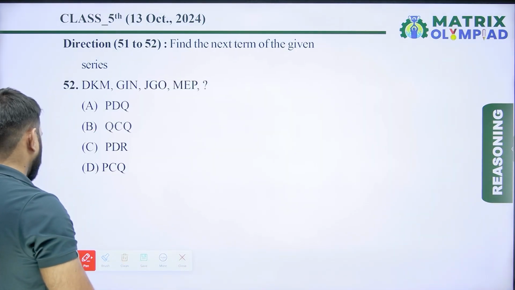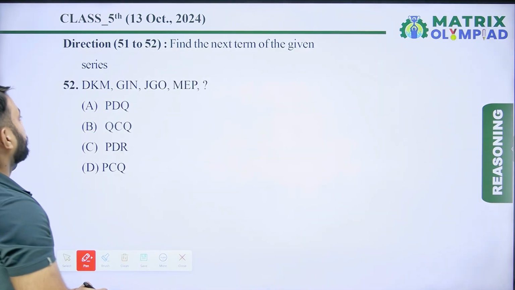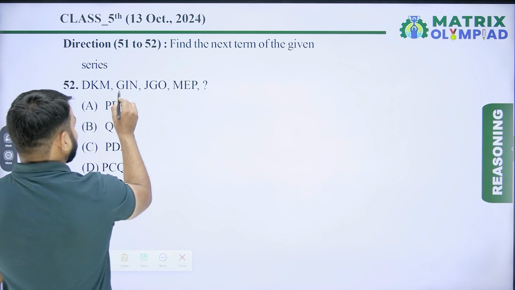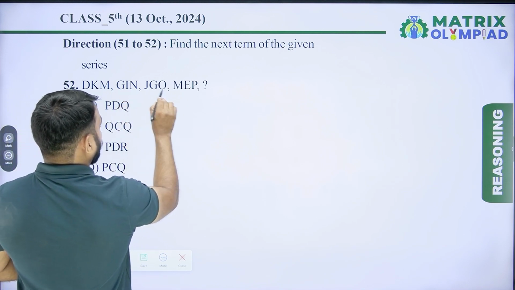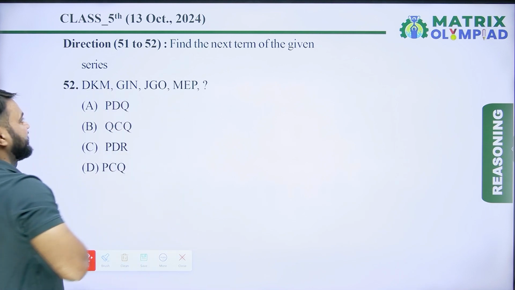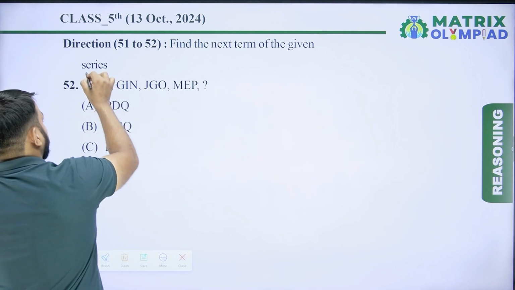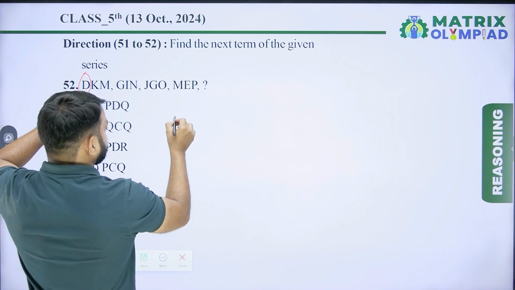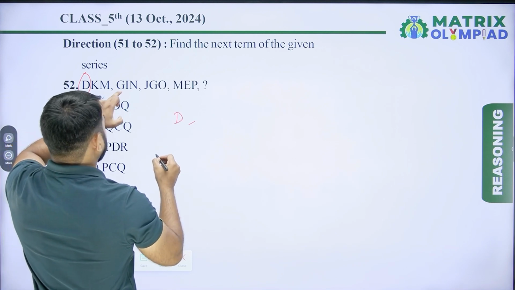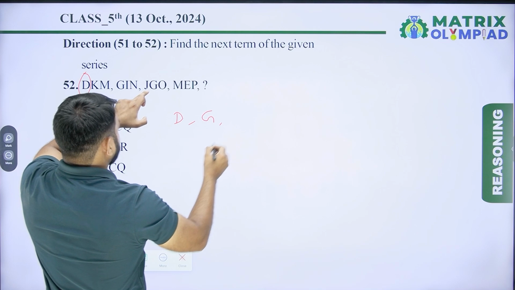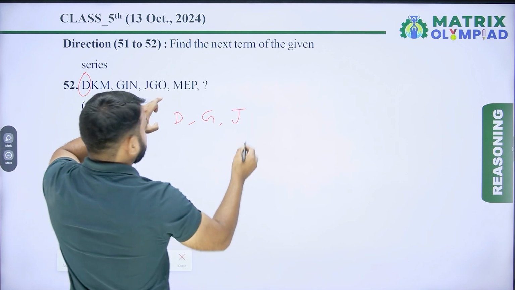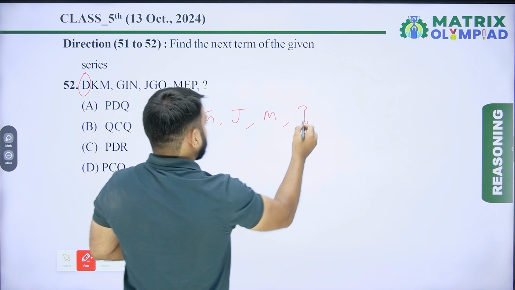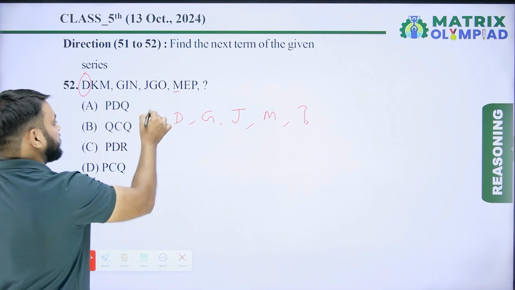So now the next question is question number 52. Find the next term of the given series. So the series is DKM, GIN, JGO, MEP. In this type of question, take the first alphabet of each term. So the first alphabet of the first term is D. Now the first alphabet of the second term is G. Similarly, next is J. After J, next is M. Next is missing. So first find the pattern of the given series.